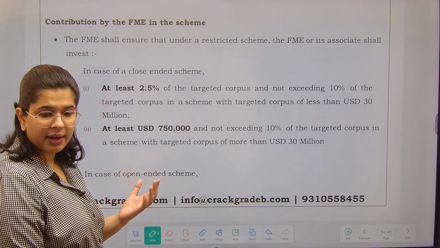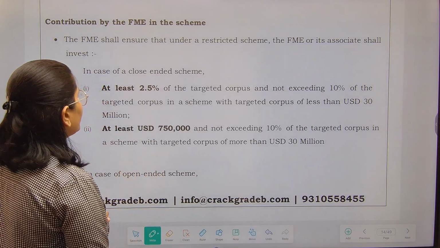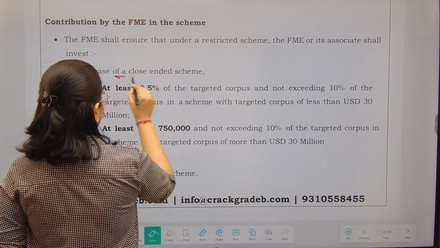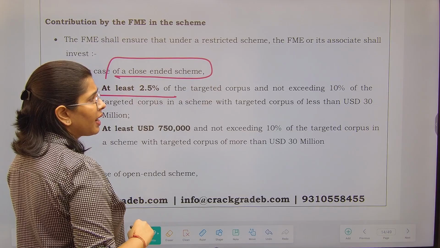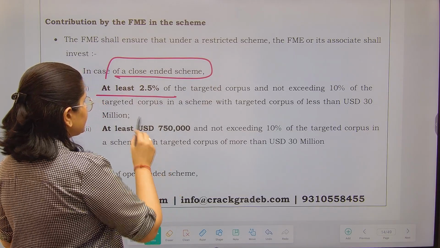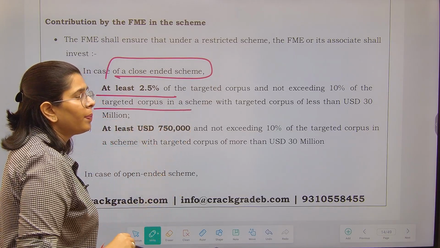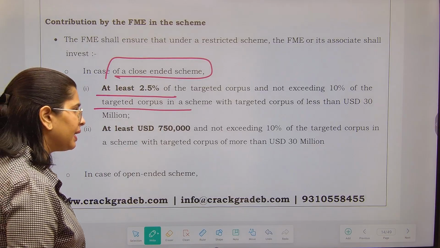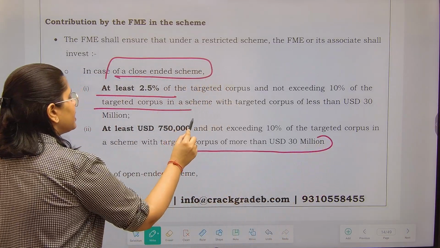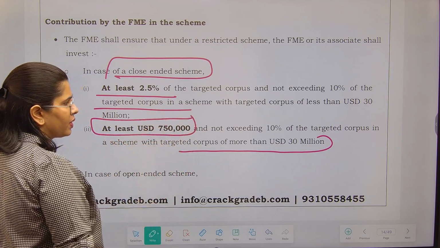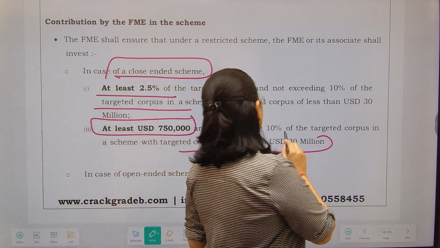Next is contribution by the FME in the scheme. Read this particular thing in venture capital fund also. So in case of a close-ended scheme, at least 2.5% of the targeted corpus and not exceeding 10% of the corpus, where the corpus is less than $30 million. If your corpus is more than 30 million US dollars, then at least 750,000 US dollars and not exceeding 10%.